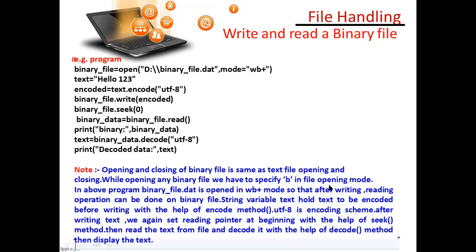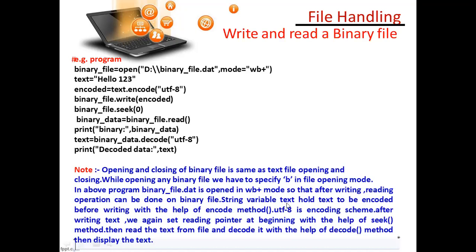In file opening mode, in the above program, binary_file.dat is opened in WB+ mode. What is WB+? Write, read-write mode plus binary mode. So after writing, reading, it is a writing or reading mode. Operations can be done in a binary file. Whatever you are doing, reading and writing, that operation can be done in a binary file.